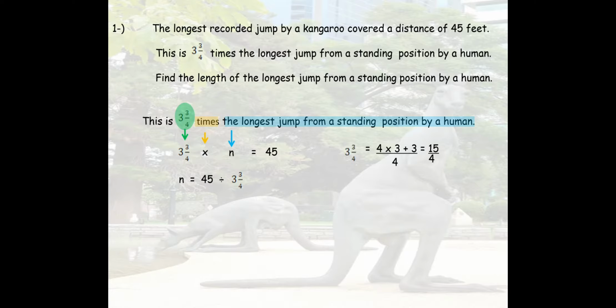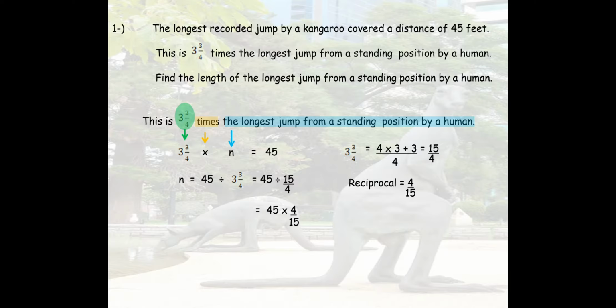Now we know that we cannot divide by a mixed number, so we have to change the mixed number into an improper fraction as shown on the right. So 3 and 3 out of 4 becomes 15 out of 4. And then we have to find the reciprocal, which is 4 out of 15. So this is equal to 45 divided by 15 out of 4. Now again, we do not divide, we multiply, and the divisor is changed into its reciprocal. So then we will have 45 multiplied by 4 out of 15.